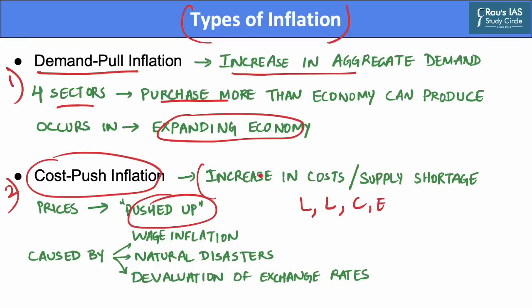This inflation occurs because there is an increase in the cost of input rather than an increase in demand. Cost push inflation may be caused by wage inflation, a monopoly situation, natural disasters as we saw during the COVID crisis, or due to devaluation of exchange rates which leads to inflation in imported products, etc.